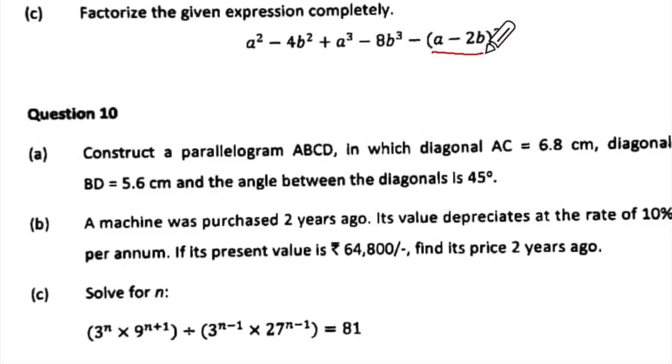Now the clue is here. Can you see this is the clue? Can you see here A and 2B? You need to understand. There should be A and 2B repeated. Can you see there is a bracket here? That means this bracket must be repeated. So if you write this, first thing you can do is underline these two. And this will give me A plus 2B into what?